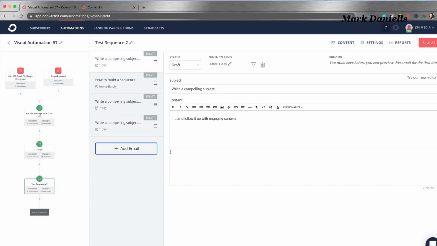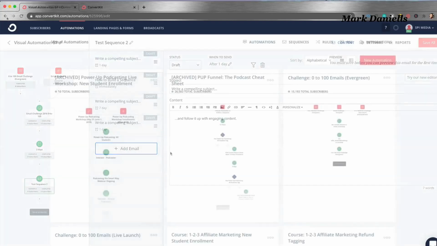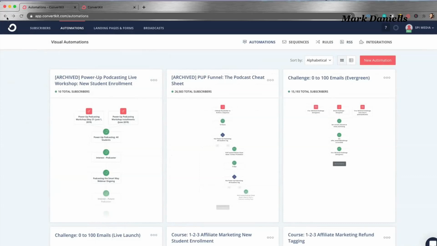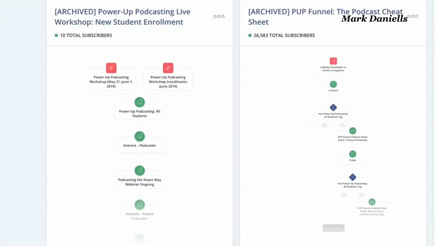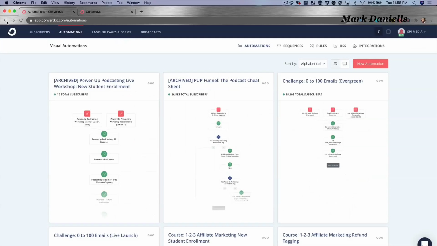This right here is what would normally cost thousands of dollars in other tools that I've used. And this is just here within ConvertKit. This is why ConvertKit is the best. Access to beautiful tools that are simple and easy to use, but very powerful and inexpensive.